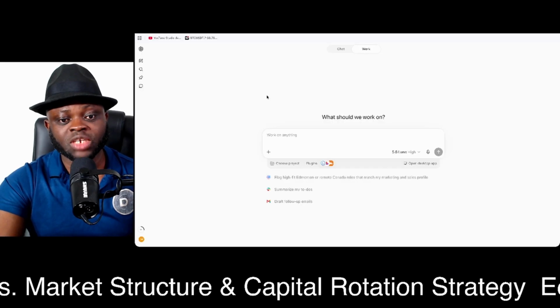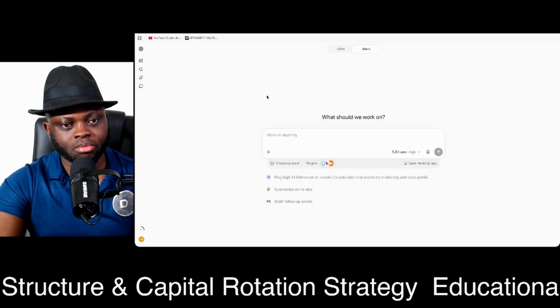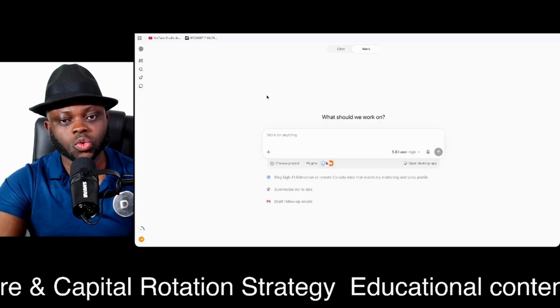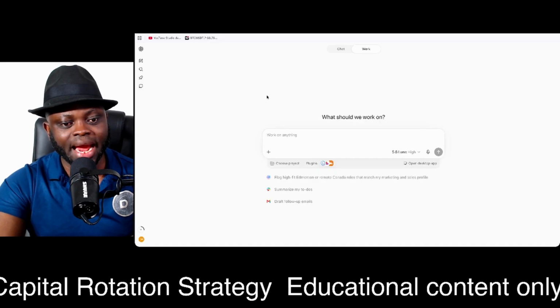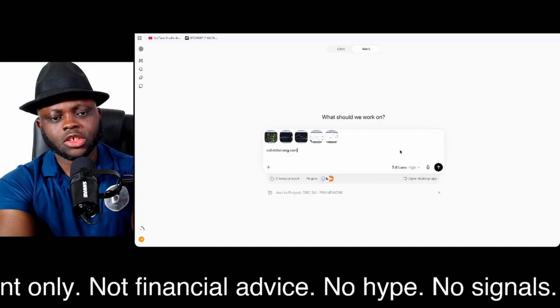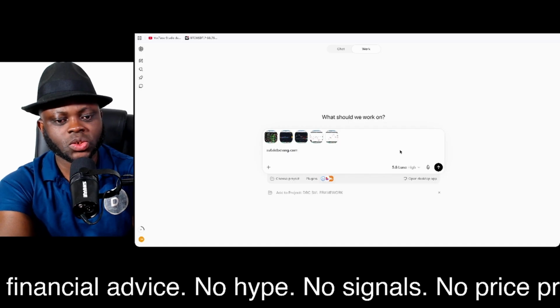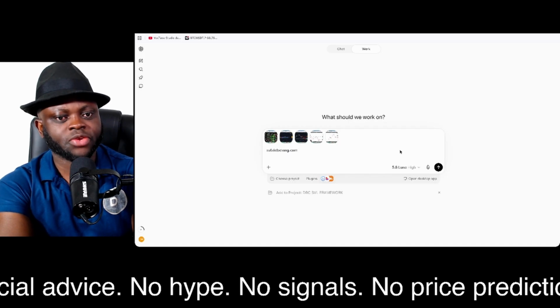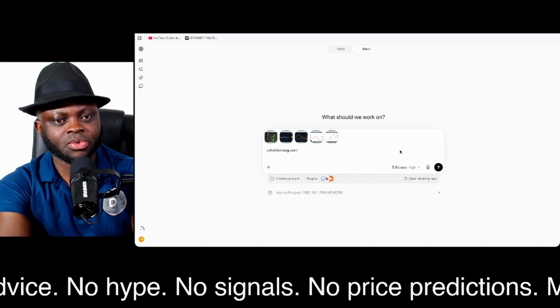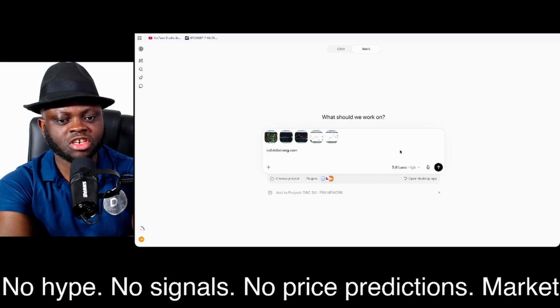I'm going to use Whisper Flow to speak to my ChatGPT agent to begin with my workflow. I want you to take a look at this screenshot that I sent to you. I took it from the SVL framework platform and also TradingView.